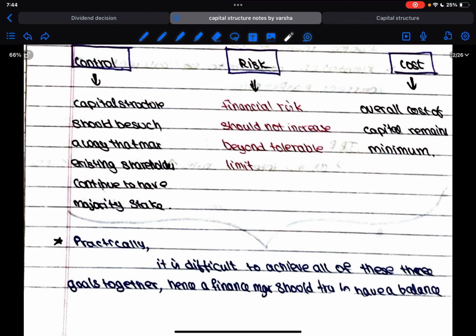So that's why, when it comes to control, the capital structure should be such that the maximum existing shareholder capital continues to have the majority stake. The new part can be minor. Next, risk. Financial risk should not increase beyond the tolerable level. Why is it so?